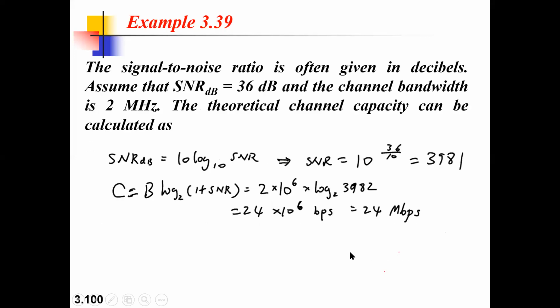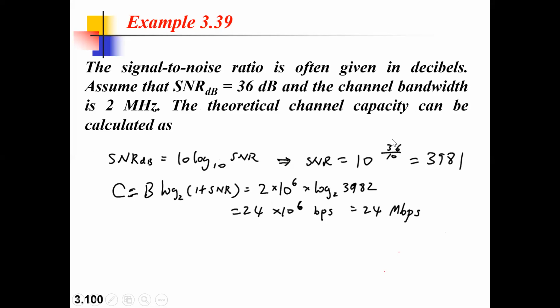Next one is, the signal to noise ratio is often given in decibels. So you need to calculate it in decibels. Keep one thing in your head: whenever they ask you to calculate in decibels, it should be 10 times logarithm of that particular value to the base 10. So SNR dB is equal to 10 times logarithm of SNR to the base 10. So what is this SNR now?